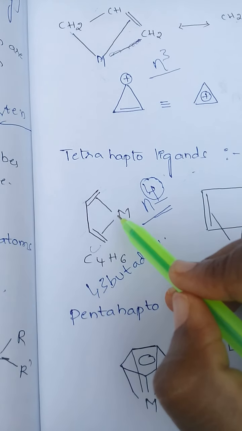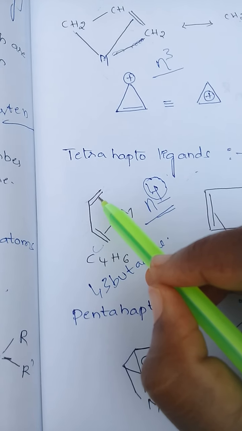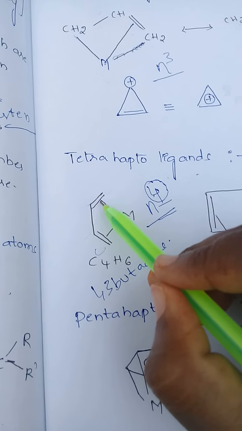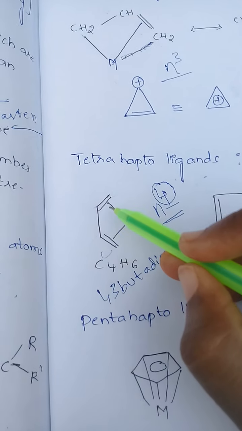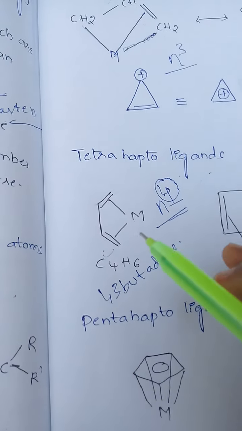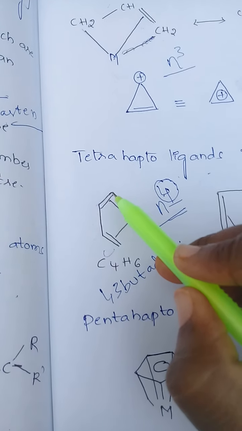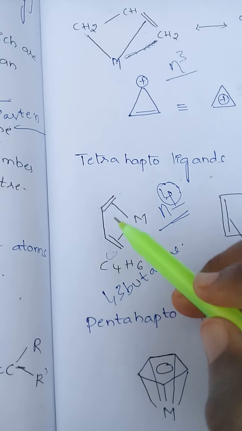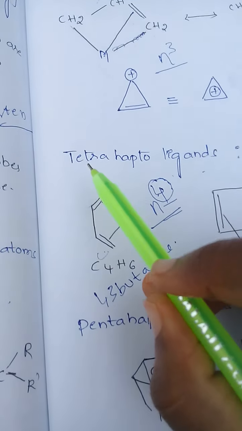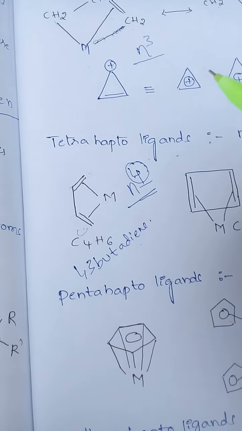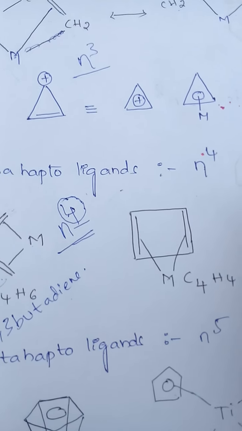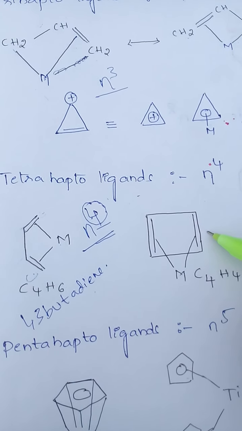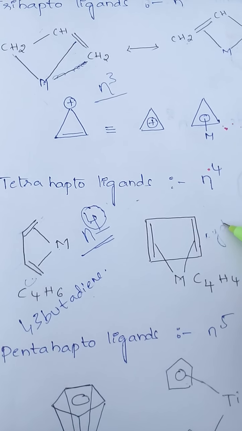Why? Because the metal is attached to the middle of these two double bonds. When the metal is attached to the middle of a double bond, we count the atoms on both sides. So we take these two atoms and these two atoms. So 1,3-butadiene is a tetrahapto ligand. Take another example of a tetrahapto ligand, cyclobutadiene.